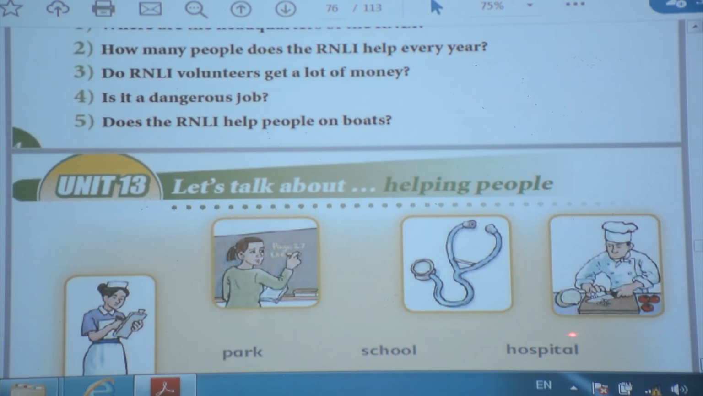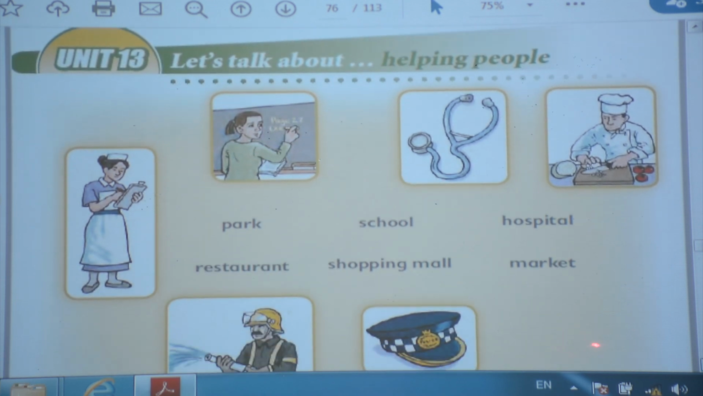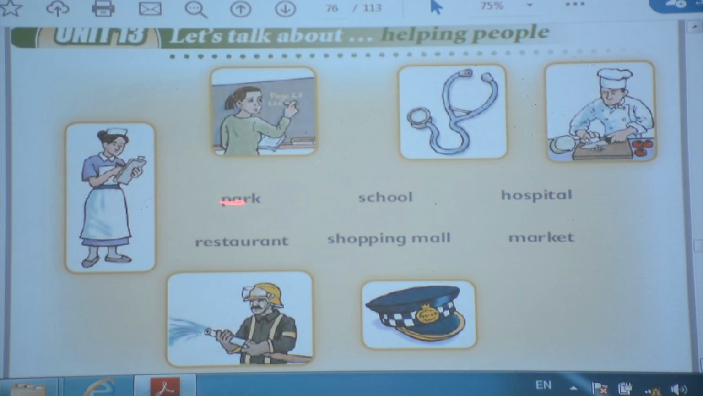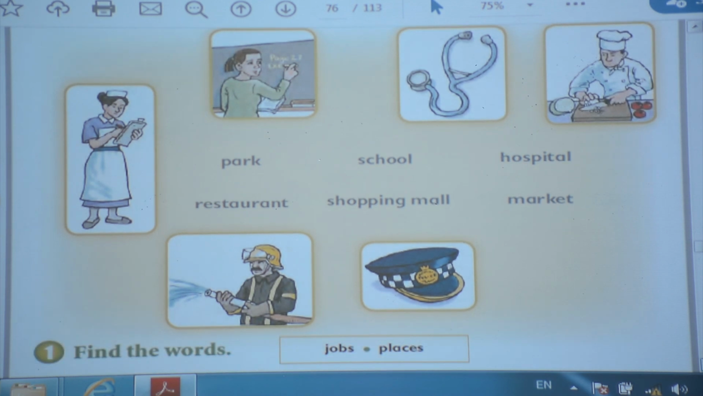Unit 13, talk about helping people. We have many pictures. The first one is nurse, teacher, doctor, chef, and we have other words: park, school, hospital, restaurant, shopping mall, market. Okay? And we have firefighter, and this one is policeman.